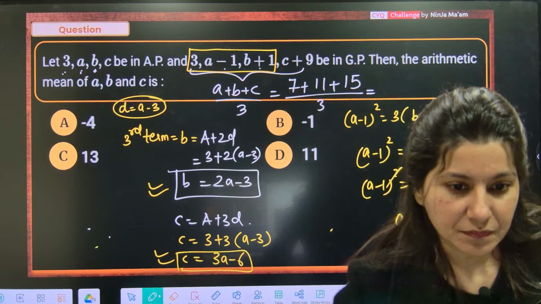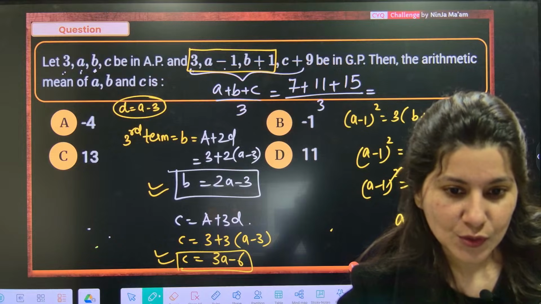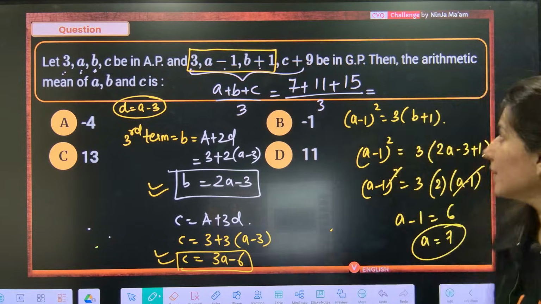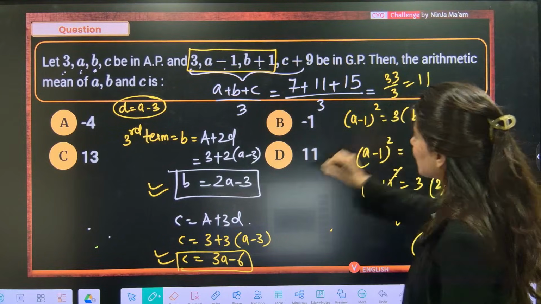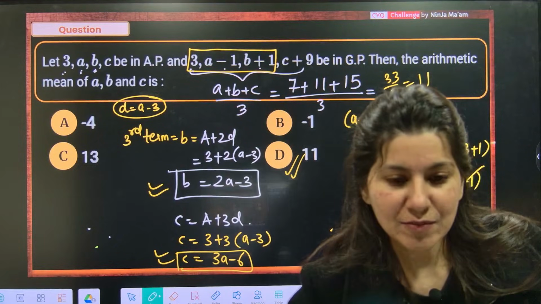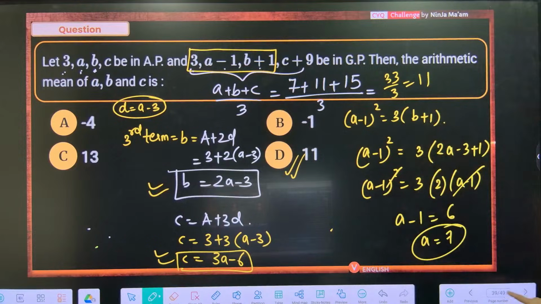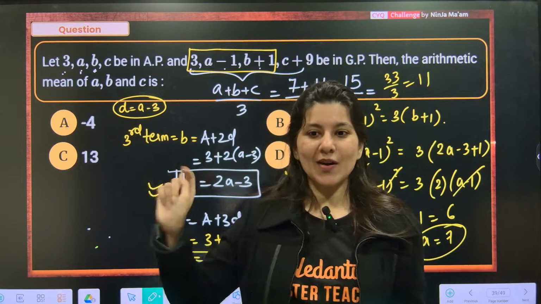So, what is your answer? 33 by 3. 33 by 3 is 11, which is matching with option D. Yes, give me a big thumbs up. Big thumbs up in the chat box and big thumbs up on the like button as well.